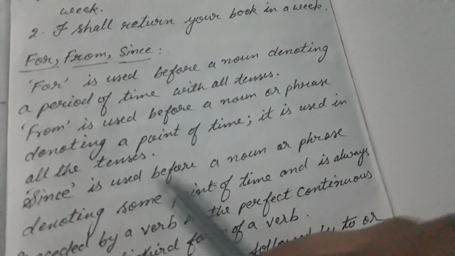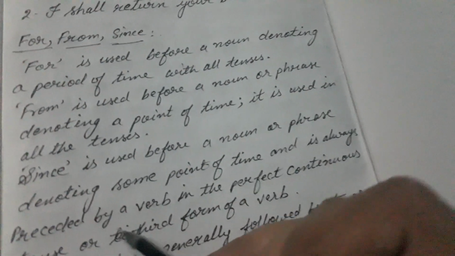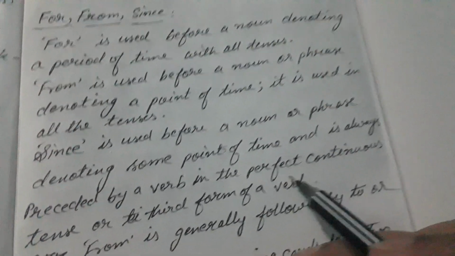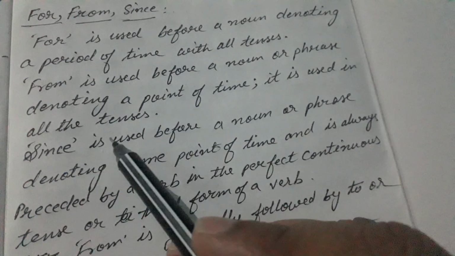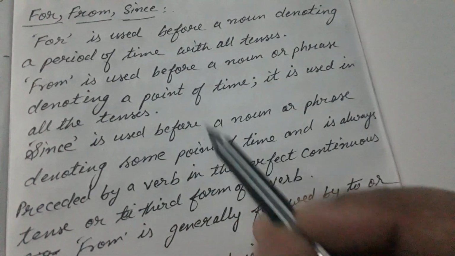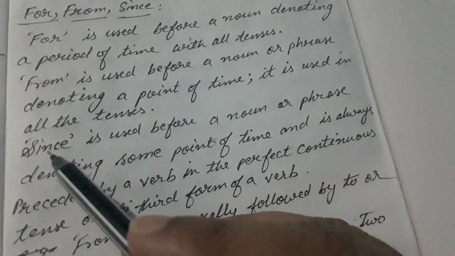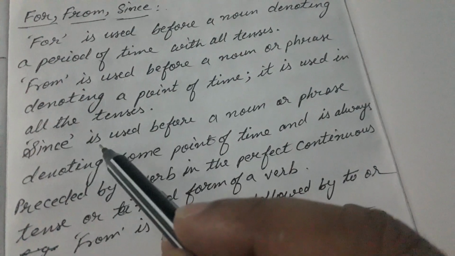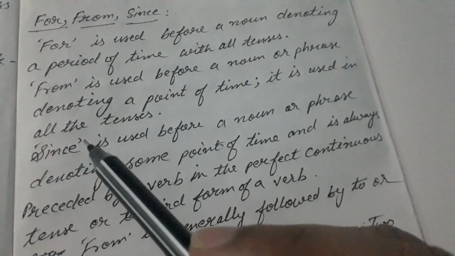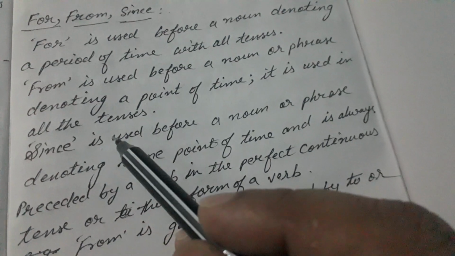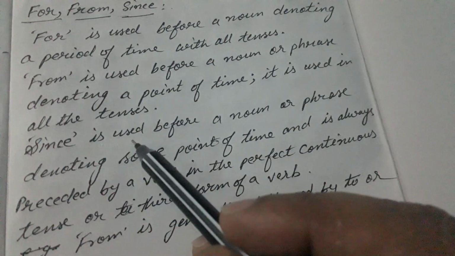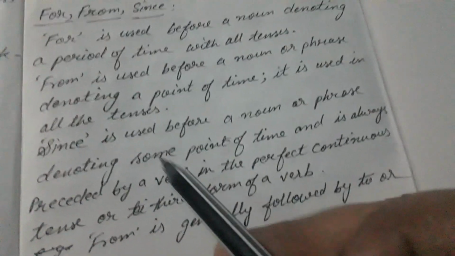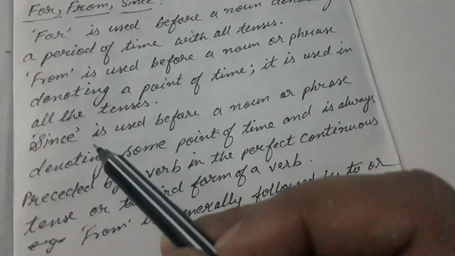Since is used before a noun or phrase denoting some point of time and is always preceded by a verb in the perfect continuous tense or third form of a verb. Means since is used to show the point of time. If there is a noun that shows point of time, before that we have to use since, but it can be used only in present perfect continuous, past perfect continuous, present perfect and past perfect. In future, since cannot be used.